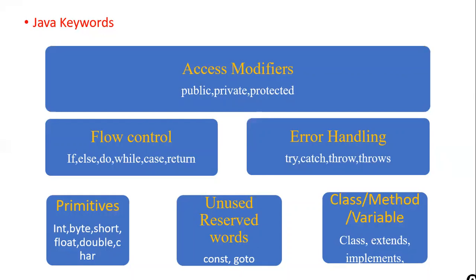So public, private, protected, these are your access modifier keywords, whereas int, byte, short, float, double, char, they are your primitive type keywords. As we already discussed, const and goto are called unused reserved words. So every keyword has a unique functionality with respect to the Java compiler.